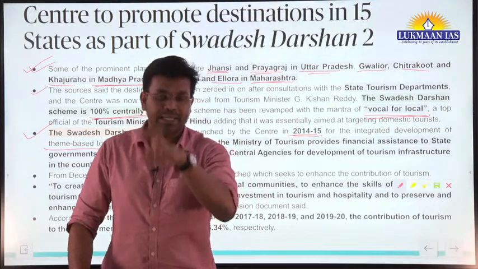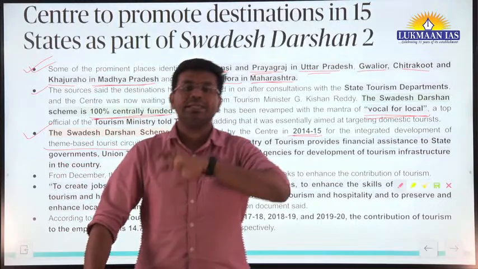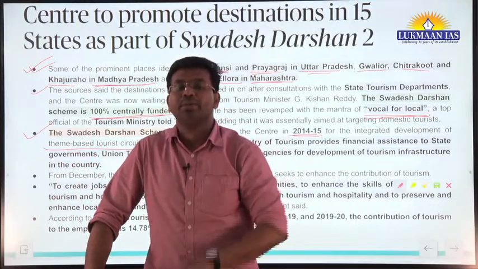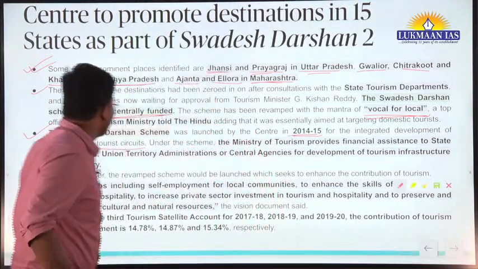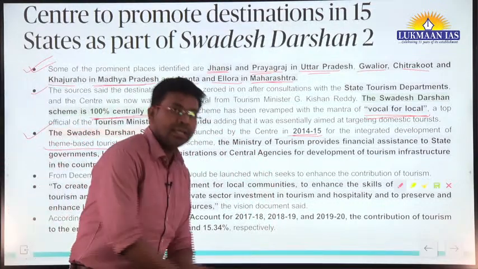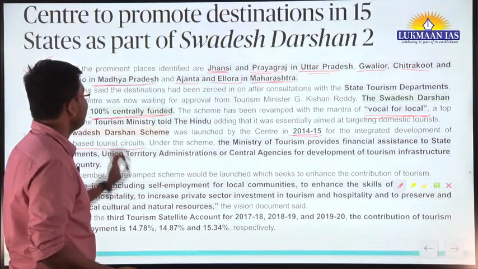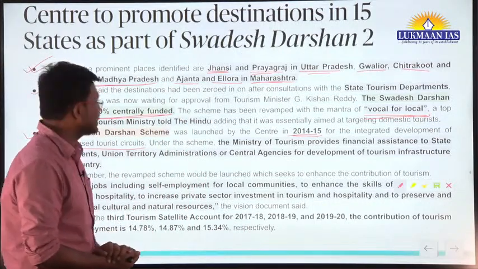For example, Bodh Gaya is being renovated and is part of the Buddhist circuit itself. So theme-based tourist circuits are being integrated and developed by the government under this particular scheme, known as the Swadesh Darshan scheme.